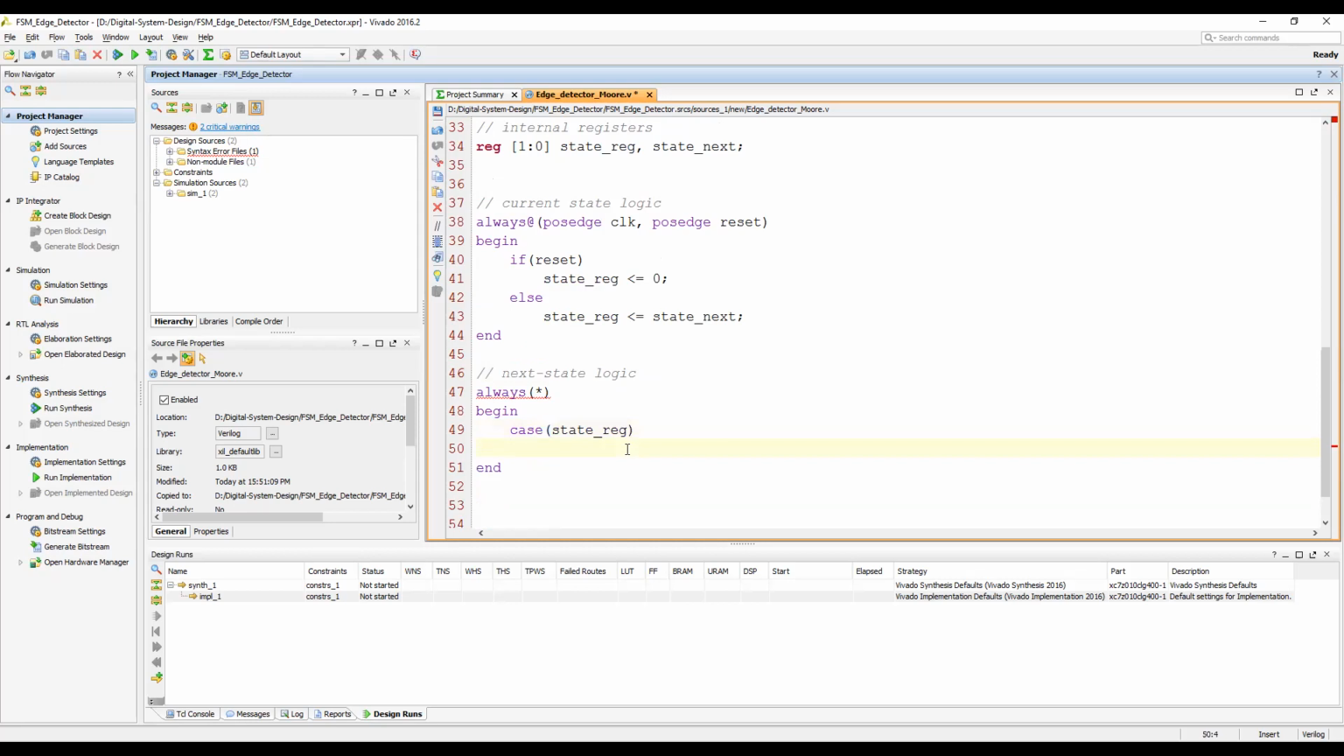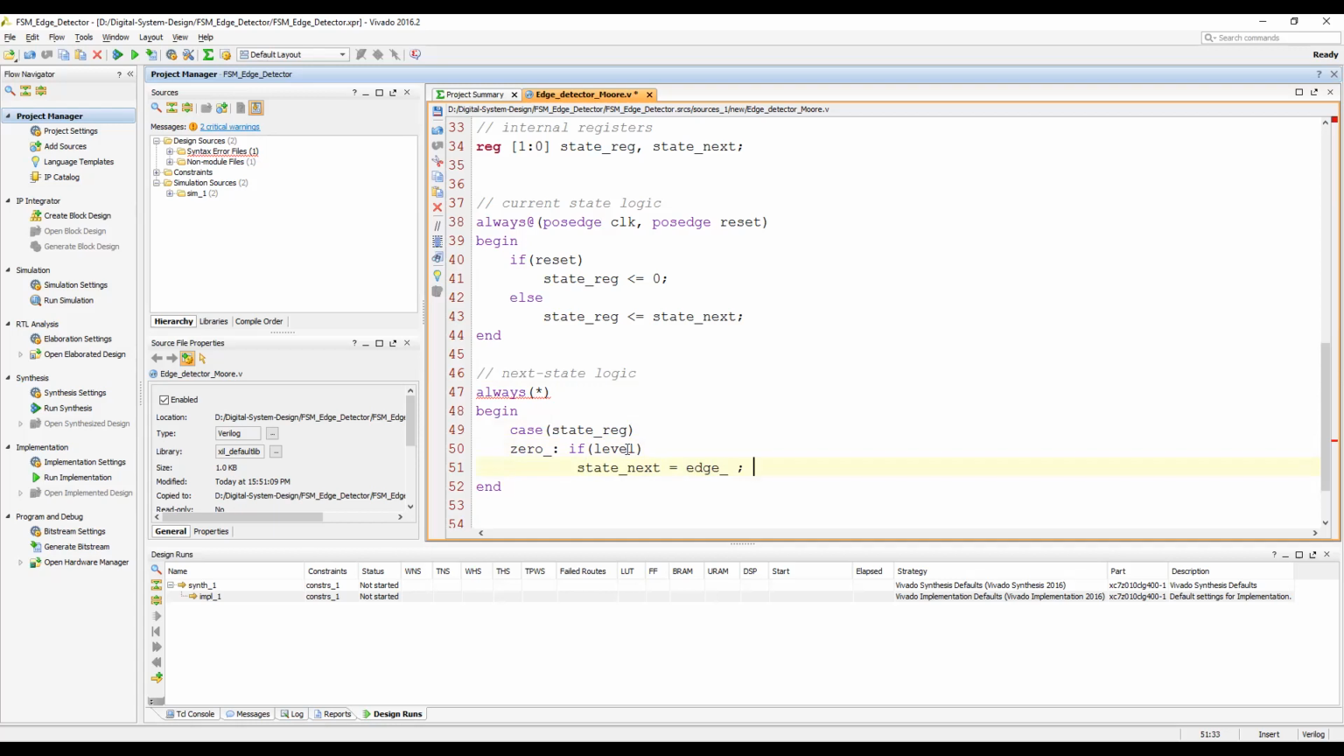What is the first state? The first state is the zero state. So we are inside the zero state, and within the zero state, if level is equal to 1, then the next state will be state_next equal to edge state.